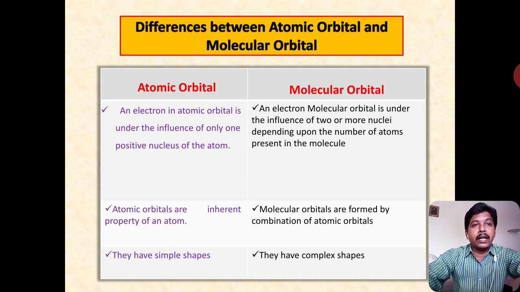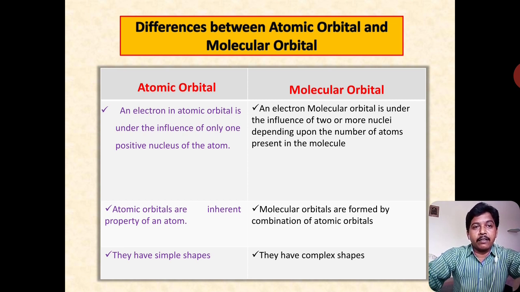Now come to the molecular orbital part. An electron in a molecular orbital is under the influence of two or more nuclei, depending upon the number of atoms present in the molecule. In molecular orbitals, a number of atoms are present, so the electron may be influenced by two or more atoms.